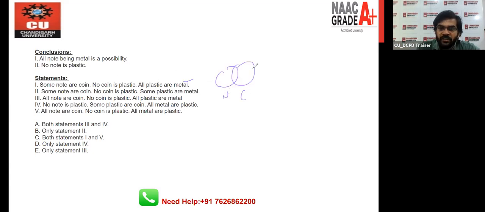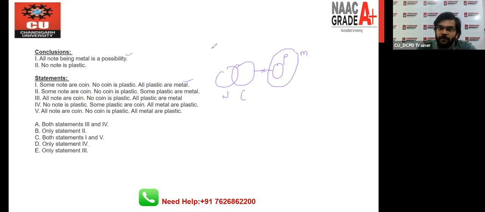Now, no coin is plastic. All right, now all plastic are metal. Now if you look at the conclusion, all notes being metal is a possibility. Definitely this is right, for the possibility.